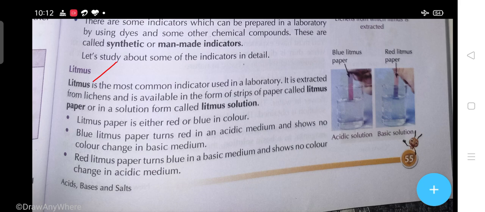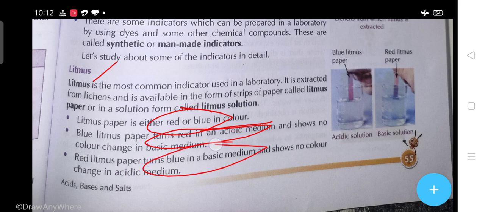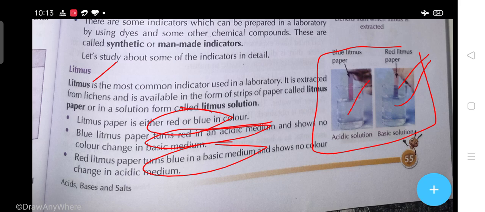So students, the litmus paper comes in red and blue, and it turns red in an acidic medium and blue in a basic medium. So remember this thing. Here is a picture by which you can understand: this solution is basic in nature, that's why it is indicating blue color in the litmus paper, and that blue litmus paper converts into red color. It means you are dipping that litmus paper into an acidic solution.